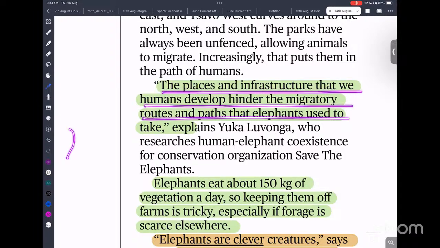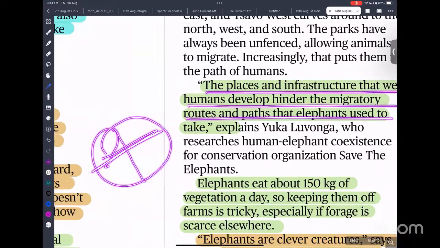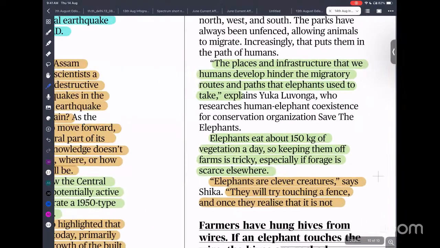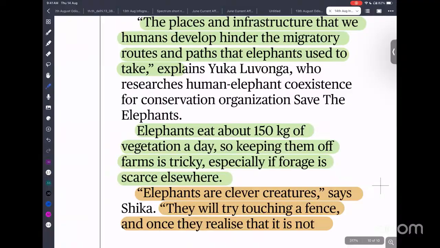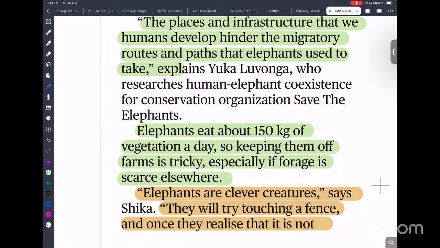So earlier there was a forest, a deep forest, used by the elephants for migration. We have constructed, let's say, a road, and because of that the elephants are not able to cross the road. So instead they migrate to the habitat area and cause a lot of problems. An elephant eats about 150 kgs of vegetation daily, especially where forage is scarce elsewhere. Look at what is happening in our jungle or forest area.